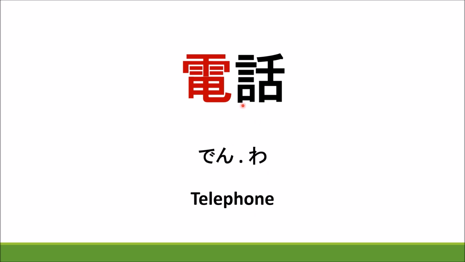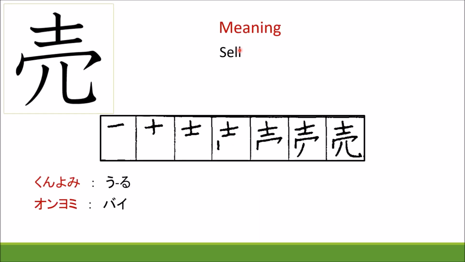This is the Urukanji. The meaning of this kanji is sell, kunyomi uru, onyomi bai. Writing it is very easy. This is not like the chuchi kanji. In chuchi the lower one is bigger than the first one, but here the lower one is smaller. So ichi, ni, then kanmuri and ashibusu. It is very easy to write.